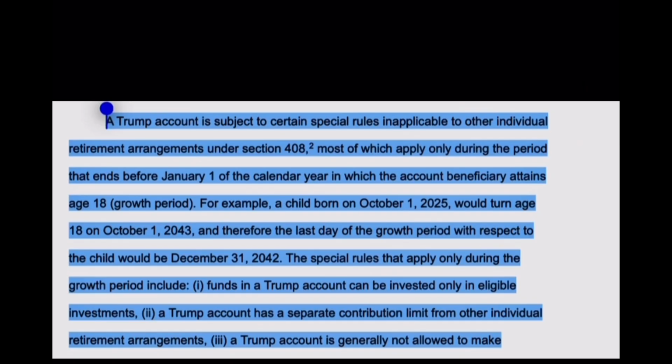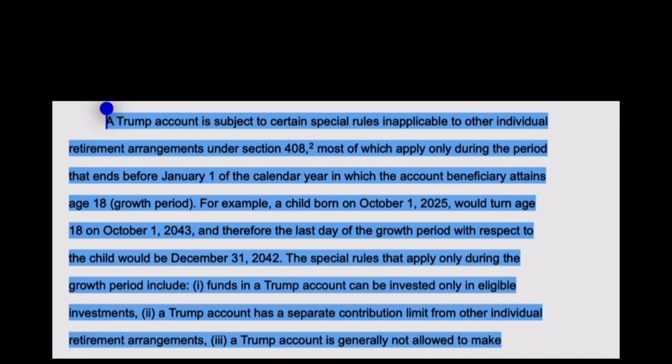A Trump account is subject to certain special rules inapplicable to other individual retirement arrangements under Section 408, most of which apply only during the period that ends before January 1st of the calendar year in which the account beneficiary attains the age 18, which is considered the growth period.